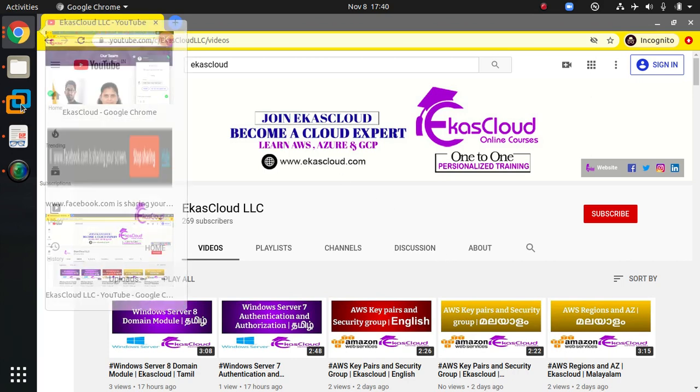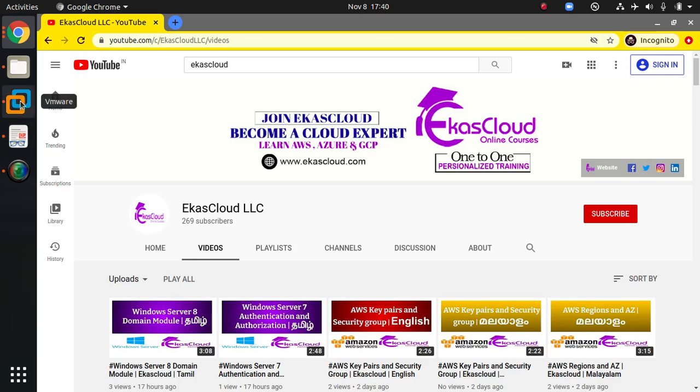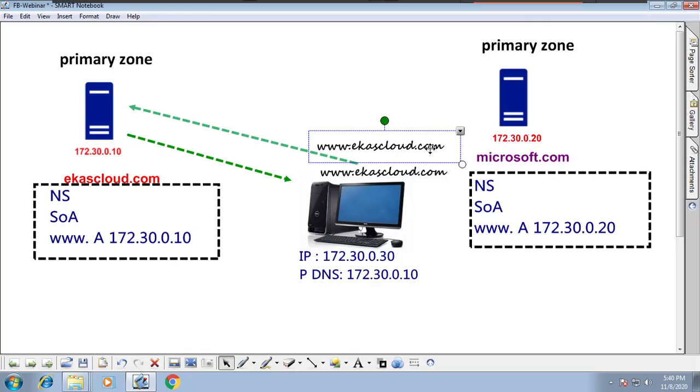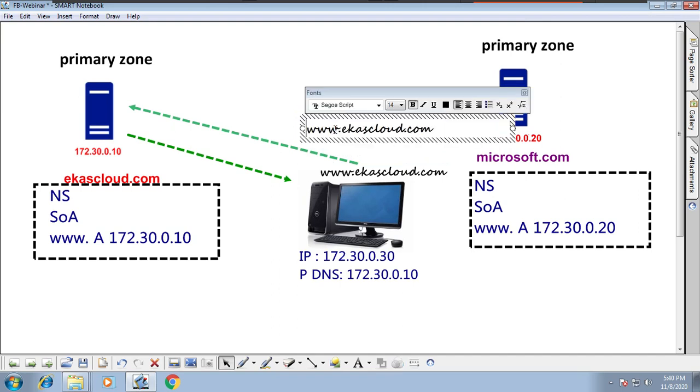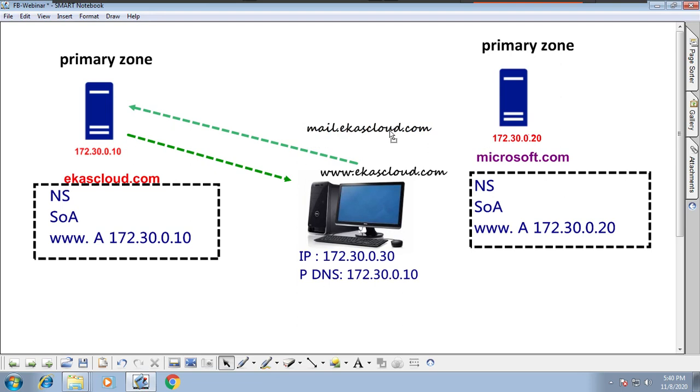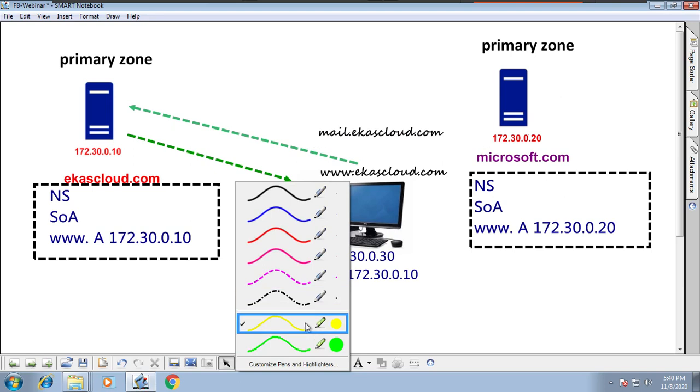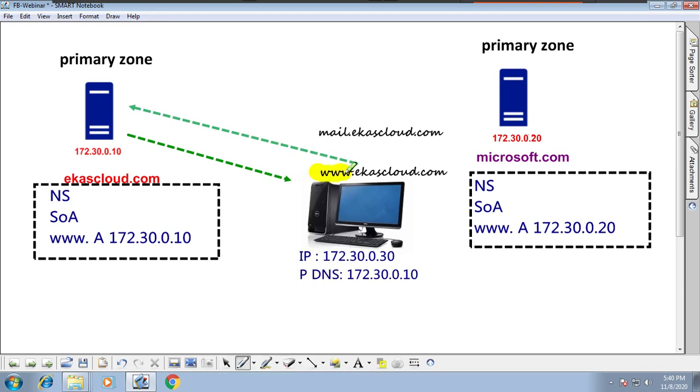Okay, fine. We come back to the concept. So where are we? We are in the place where we are typing mail.acascloud.com. What happens? See, understand very clearly, focus on it, don't divert. My previous request was www. When the www request goes, the primary zone has the record, and that got returned as a response, that is called a positive response.